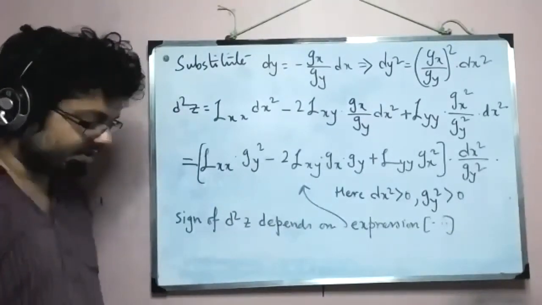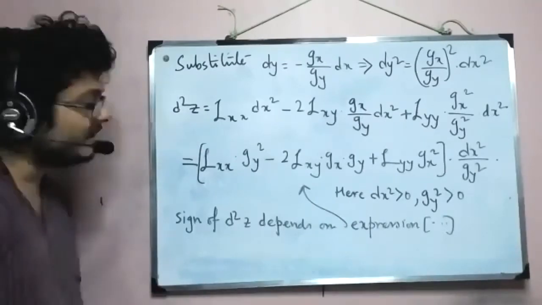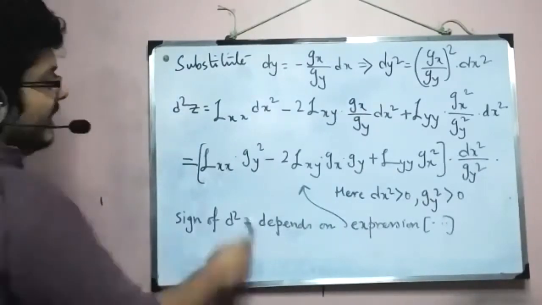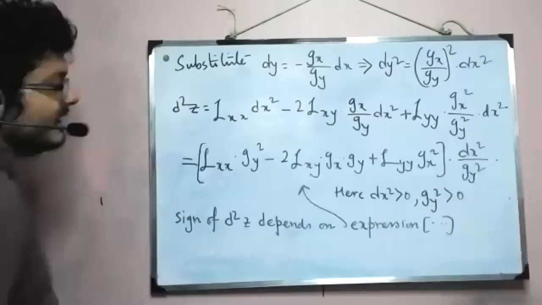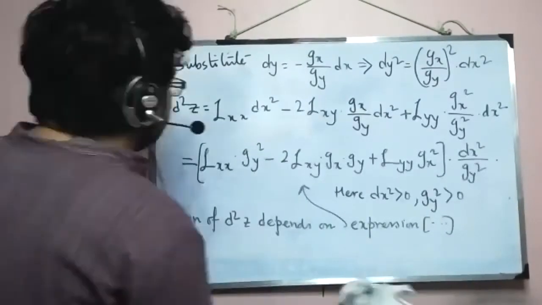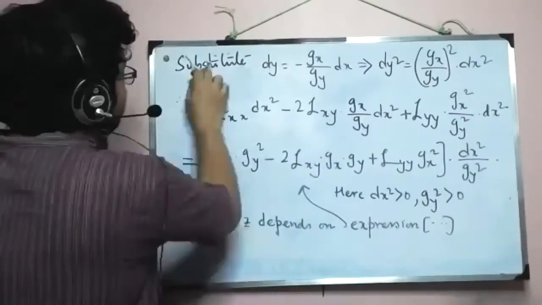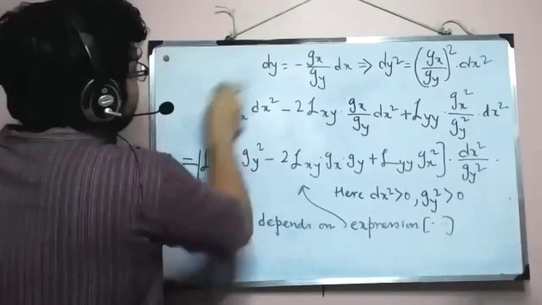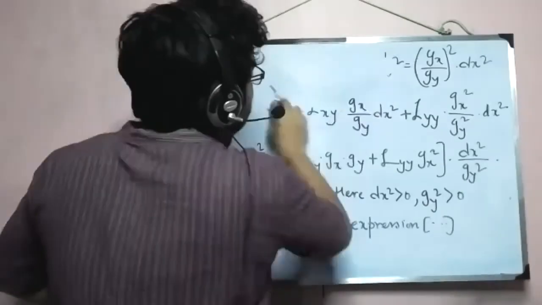On that it depends. All right, so now we are going to write this form as a determinant. So what will that determinant be? You can see that quite easily, right?